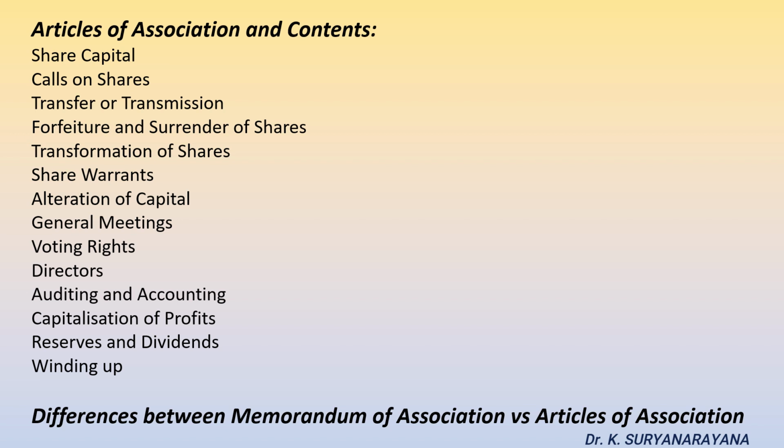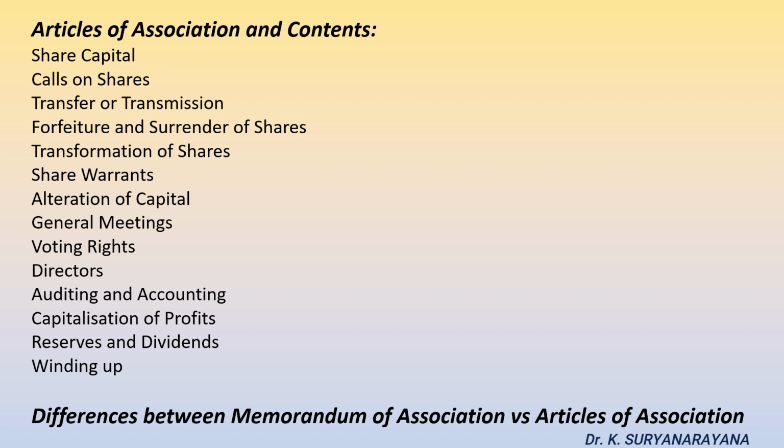Winding up. Articles of association lays down the procedure to liquidate the company. While liquidating, first the debts are to be cleared and then the remaining amount can be shared among the shareholders of the company. Now let us focus on the differences between the articles of association and the memorandum of association. So let us take some 10 aspects and let us differentiate memorandum of association versus articles of association.